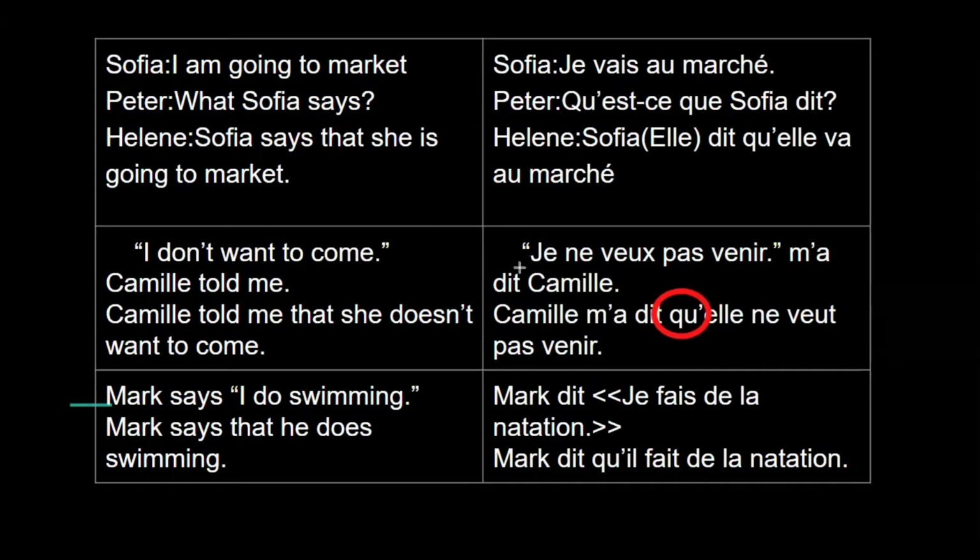And now Camel is feminine, so we have used elle, like over here. Okay, and then we have written the next part as it is. Je has changed to elle. Then ne is ne. Veux, that is the conjugation of vouloir with je, has been changed to veut, that is the conjugation of vouloir with elle. Pas is pas and venir is venir. So this is how we converted it into indirect speech. And this in English means Camel told me that she doesn't want to come.